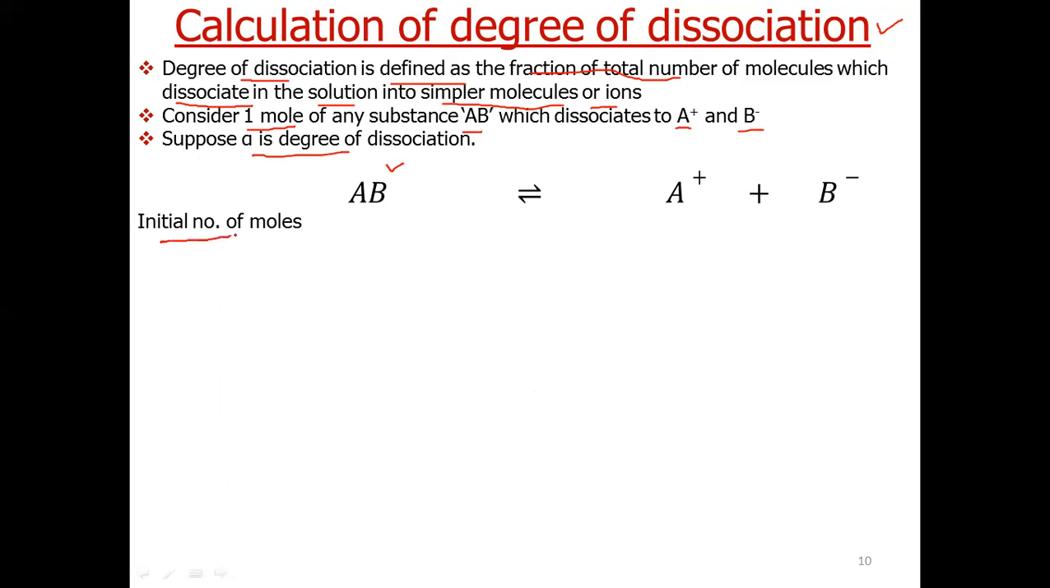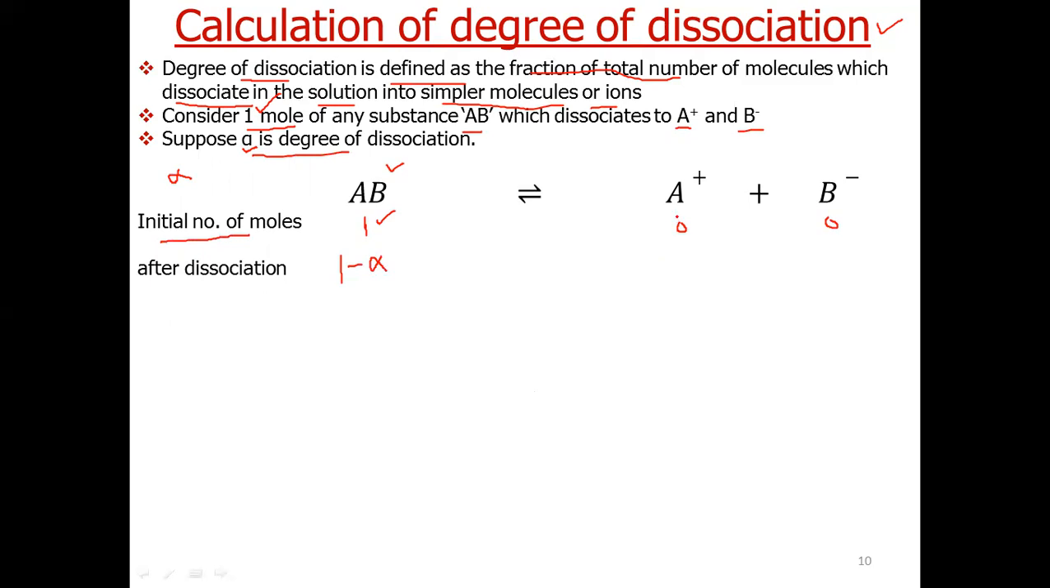Initial number of moles, as we have started from 1 mole, so mole of AB is 1. Initially, as there is no dissociation, so its mole is 0. Now, after dissociation, how much have dissociated? Similarly, as alpha is the degree of dissociation and initial number of moles we have started from is 1, so alpha moles have dissociated. So the remaining moles is 1 minus alpha.